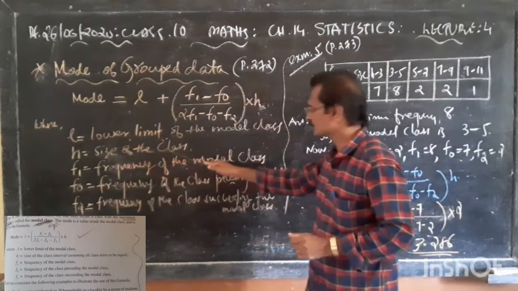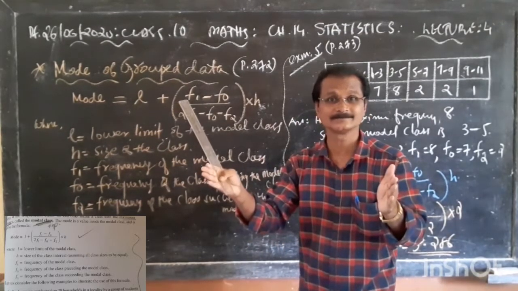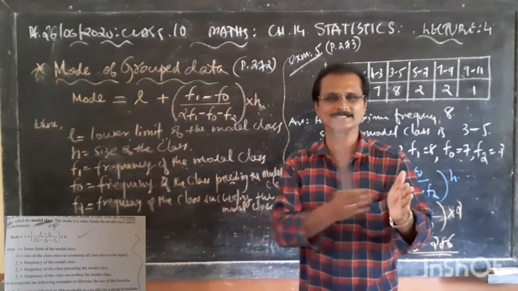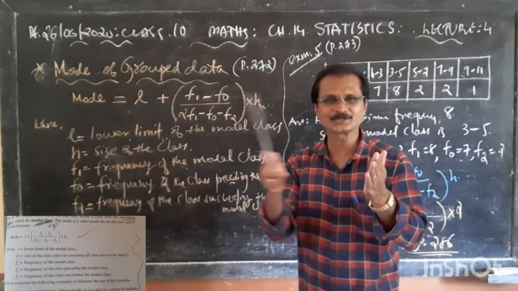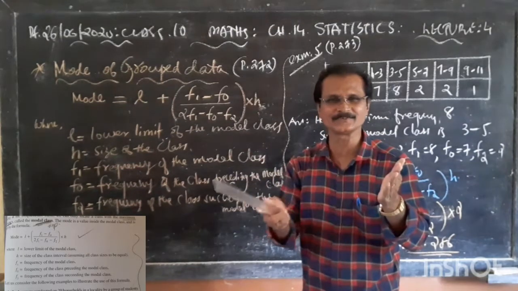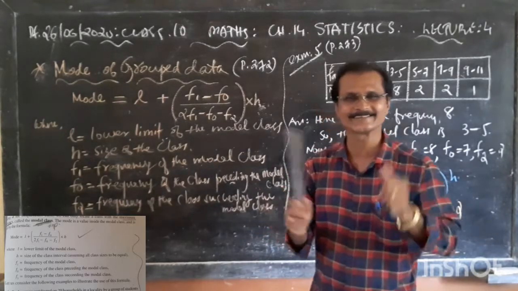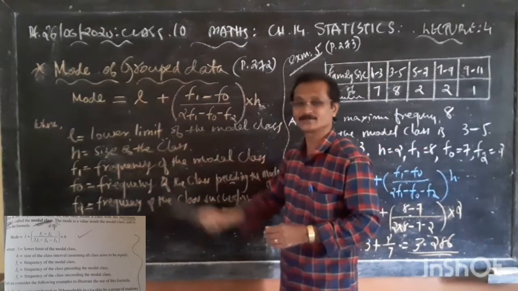H, the size of the class, that means the length of the class. Class length: 0 to 10, 10 to 20, 20 to 30, 30 to 40, so the length is 10. Or 0 to 5, 5 to 10, 10 to 15, 15 to 20. So the class interval is the size of the class.